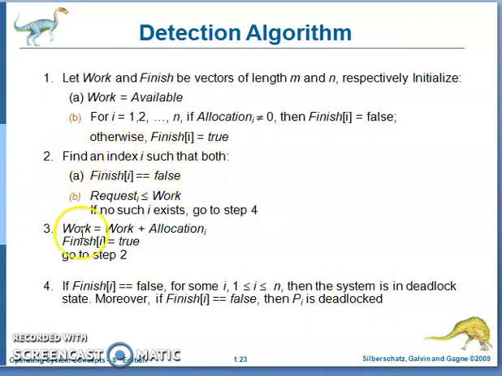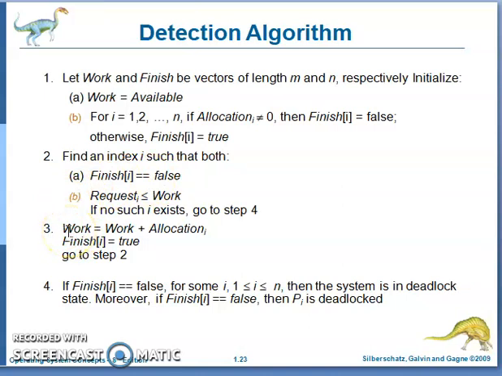Now the remaining steps are the same as Banker's algorithm. Find a process, an index i, such that it satisfies both conditions. One is the process is not completed and the requested resources are available, that means request less than or equal to work, which means available. Then you grant the request and perform that operation. That means you go for step number 3.